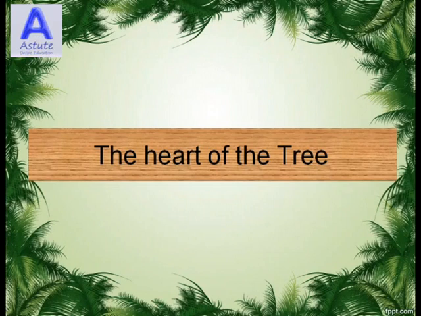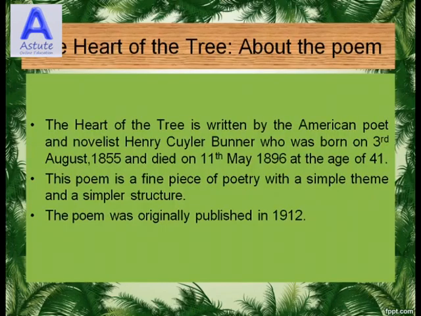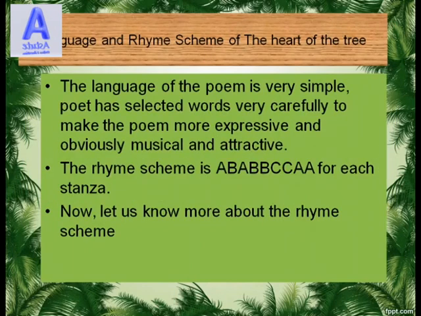The Heart of the Tree. The Heart of the Tree is written by the American poet and novelist Henry Cuyler Bunner, who was born on 3rd August 1855 and died on 11th May 1896 at the age of 41. This poem is a fine piece of poetry with a simple theme and a simpler structure. The poem was originally published in 1912. Let us look at the language and rhyme scheme of the poem.